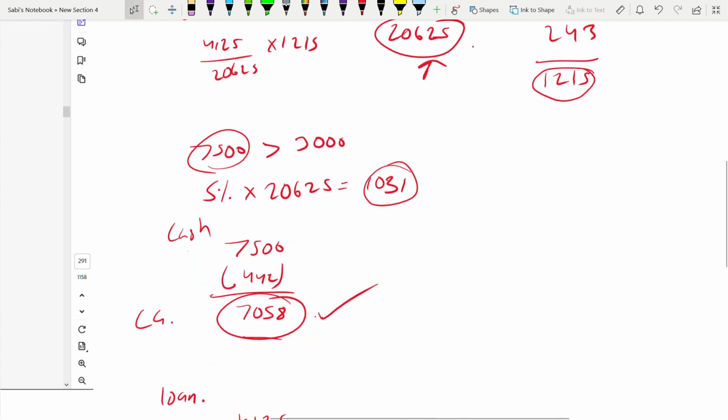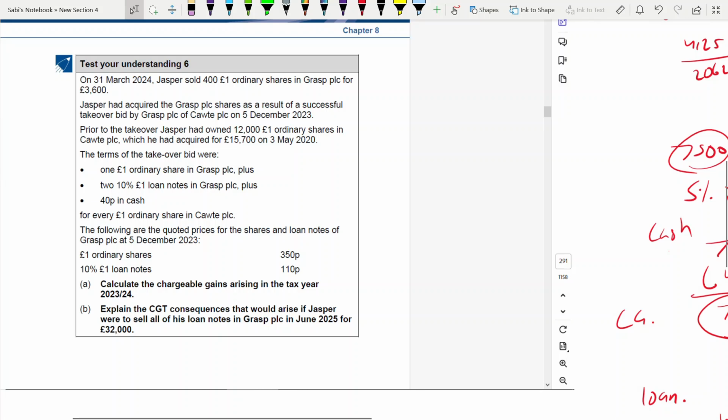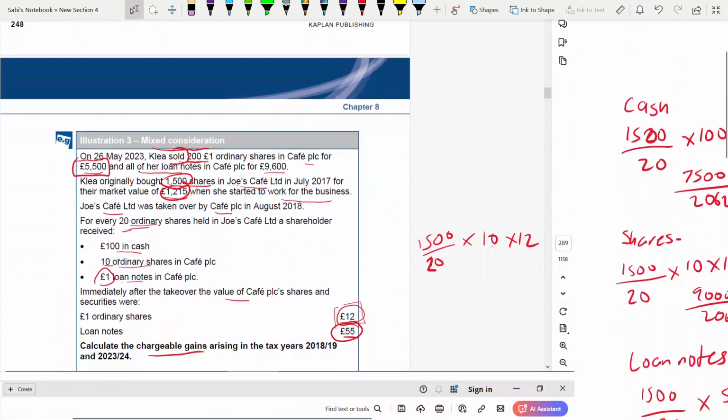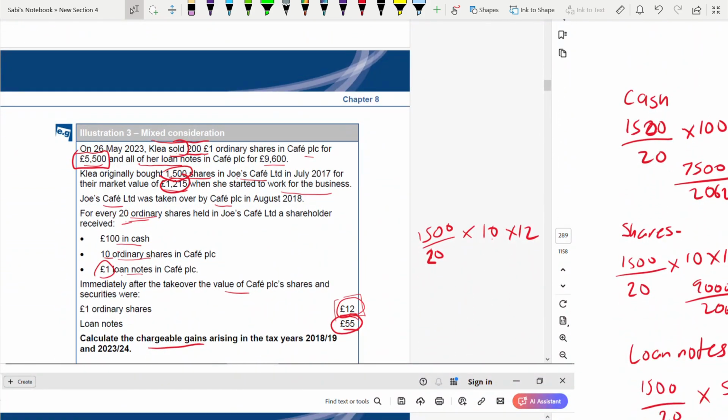Okay, how many shares do you have? It's very important to know. You should know how many shares you are having at the moment and how many shares you are not having. This is very, very important.